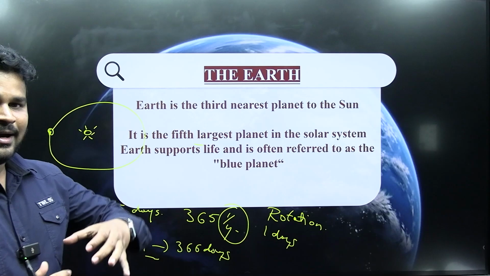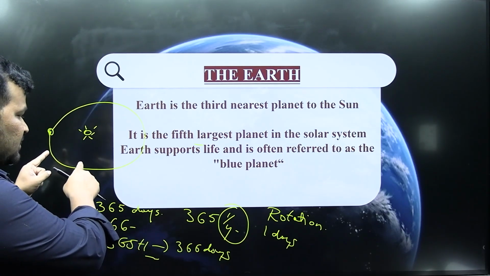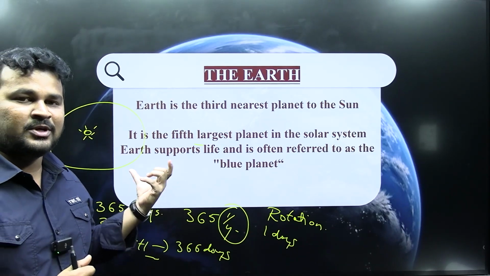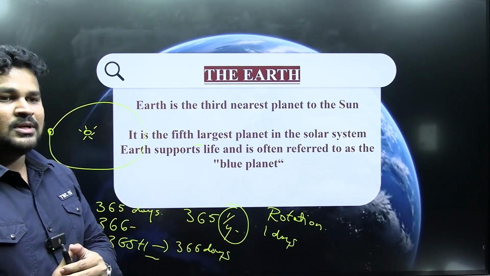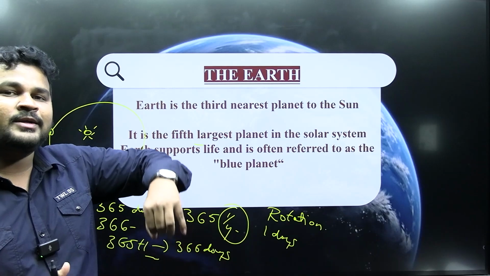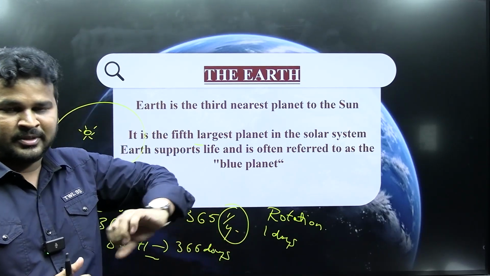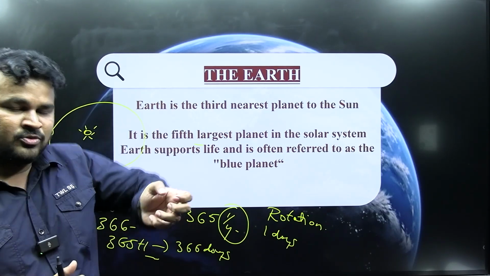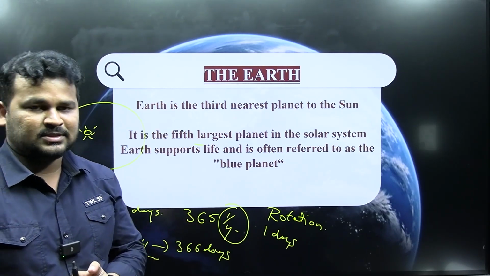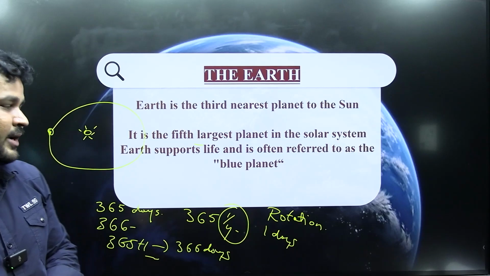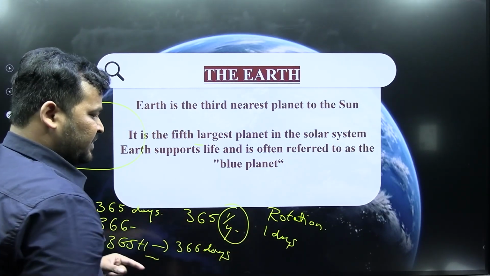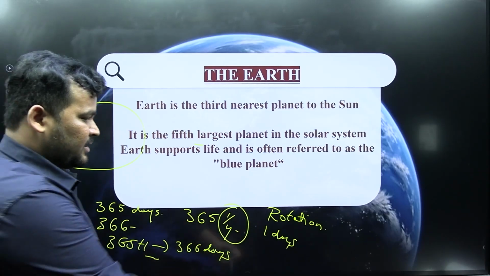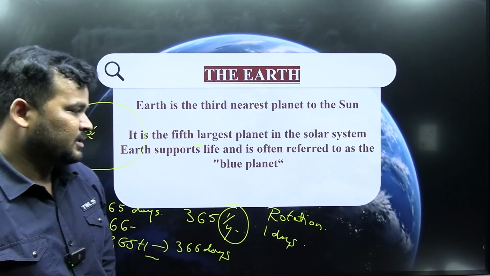Yeah, exactly. Revolution means Earth turning around the sun. Revolution takes 1 year. Rotation means Earth rotating on its own axis. Earth takes 1 day to rotate on its own axis. So these are the time periods for rotation and revolution. These are the important areas here.